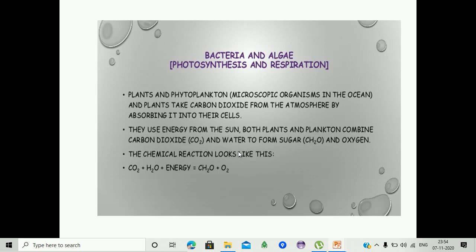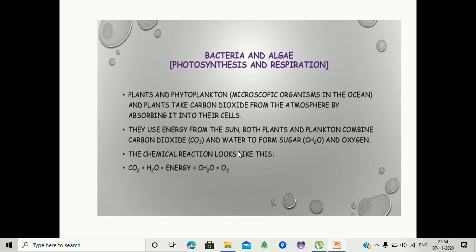Bacteria and algae: photosynthesis and respiration. Plants and phytoplankton take carbon dioxide from the atmosphere by absorbing it into their cells. They use energy from the sun.